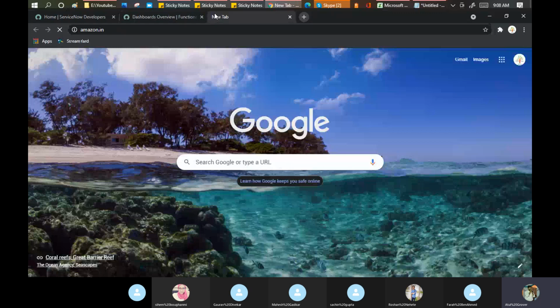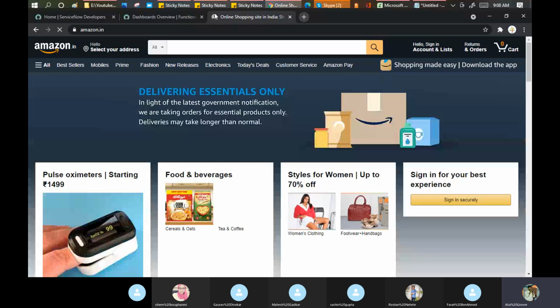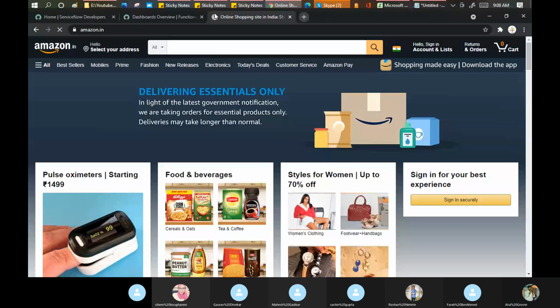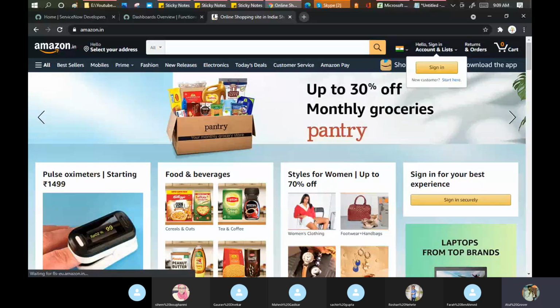Now the question comes, what do you mean by the item? The item is the last option, the last point which you are going to order or request in the system.